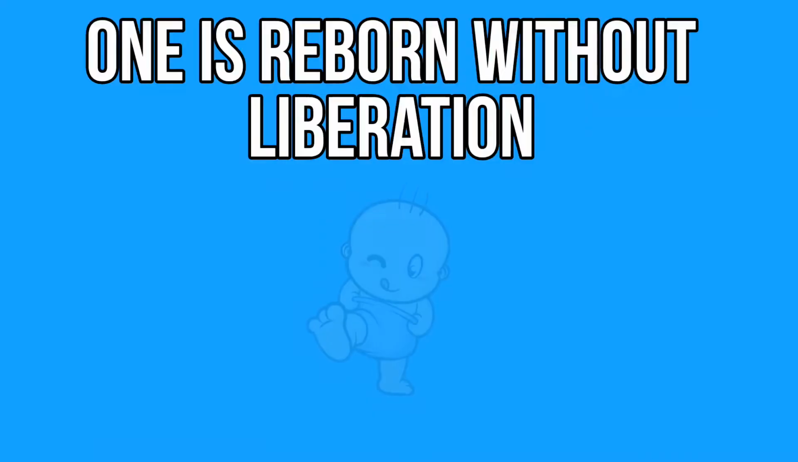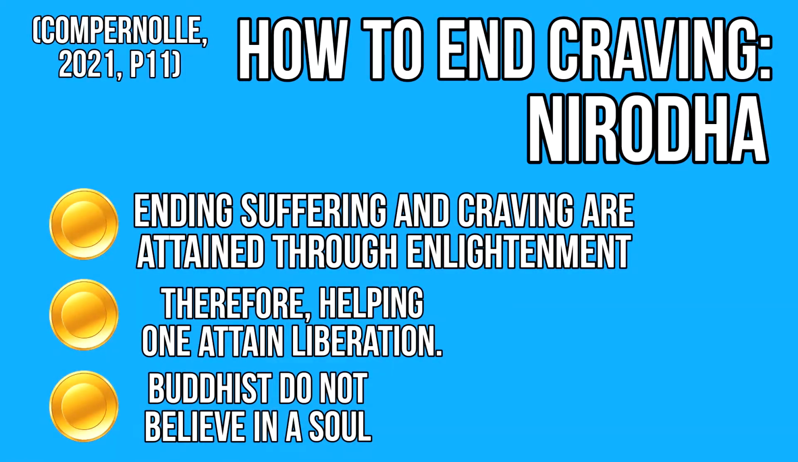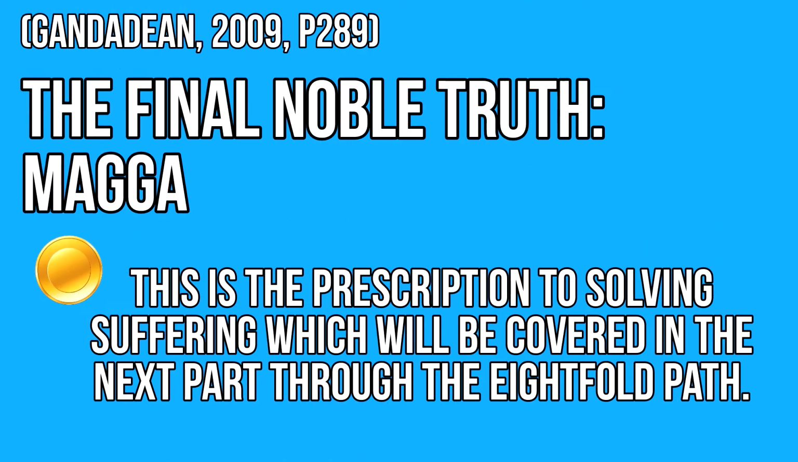Subsequently, these all lead to craving or urges, which stops an individual from achieving liberation, resulting in them being reborn, according to Buddha. The third noble truth discusses ending suffering through enlightenment. This means to liberate oneself from rebirth, leading to nirvana. Ultimately, Buddhists believe that there is no soul, therefore nirvana is attaining enlightenment through detaching oneself from worldly things. The final noble truth is magga, the prescription to solving suffering, which can be found through the Eightfold Path.